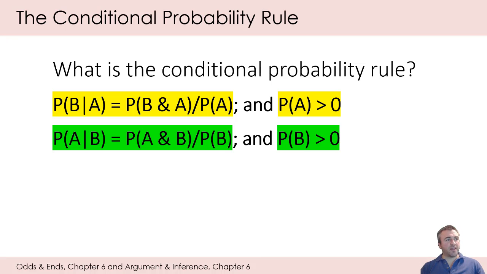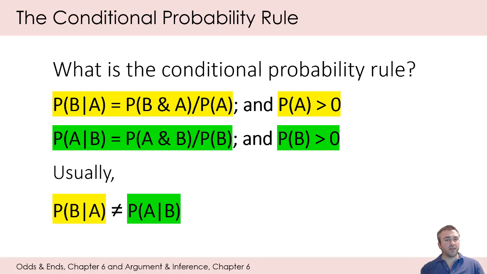So it's important to keep in mind that the probability of B given that A will not usually be equal to the probability of A given that B. Right, so this is, in general, true. Again, I'll give you an example.